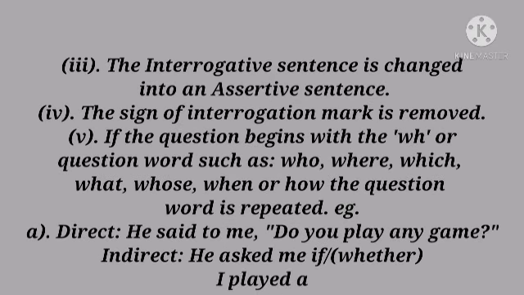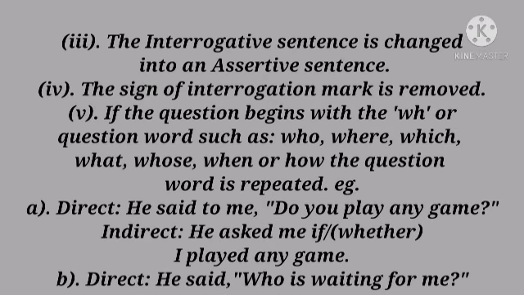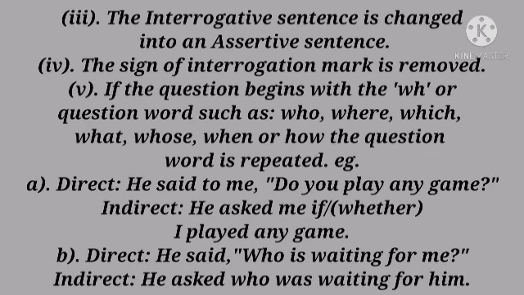For example, direct speech goes like this. He said to me, "Do you play any game?" And in indirect speech, we'll write, he asked me if or whether I played any game. Now, children, as this question starts with helping verb do, we will use either if or whether. Example number B, direct speech, he said, "Who is waiting for me?" In indirect speech, we'll write, he asked who was waiting for him.